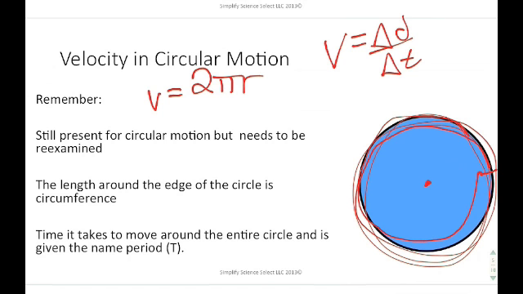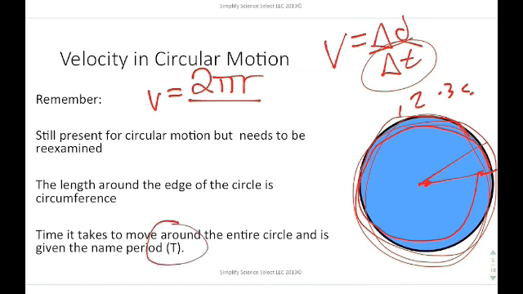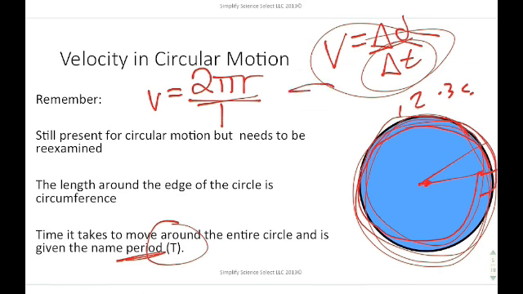Then we divide it by, instead of delta t, because delta t can reference any time, 1, 2, 3, 4, 5 seconds, a capital T. That refers to the period, the time it takes to go around the circle one time. So it's very similar, almost the same thing, but there are just a couple of modifications we need to make.